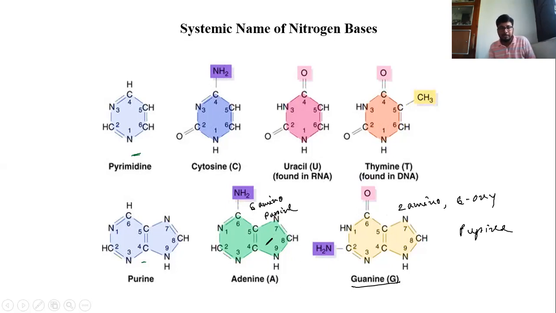Here the main chain is purine, and the derivatives are 6-aminopurine and 2-amino-6-oxypurine, adenine and guanine. Among pyrimidines, the systematic name of cytosine is 2-oxy-4-aminopyrimidine. Uracil is 2,4-dioxypyrimidine.